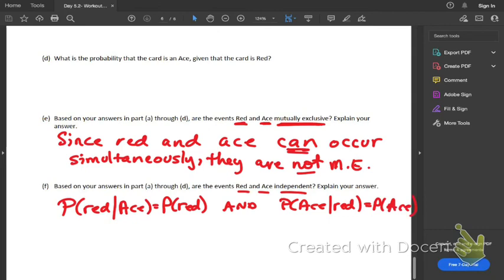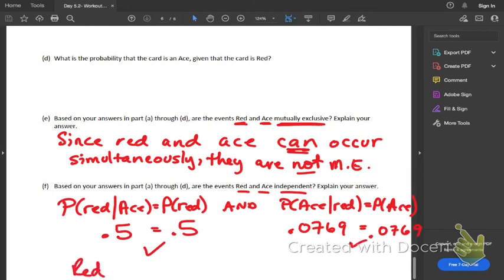The probability of red given ace, we found in part C, was 0.5. The probability of red, we found in part A, was also 0.5. So that one checks out. Let's check the other one. The probability of ace given red was 0.0769. And the probability of an ace was 0.0769. That also checks out.